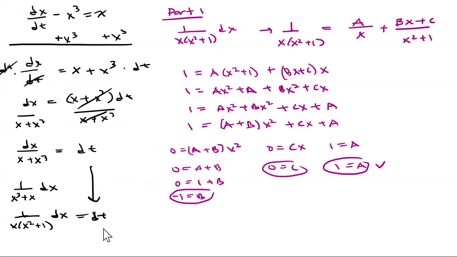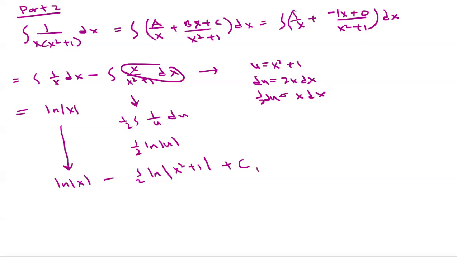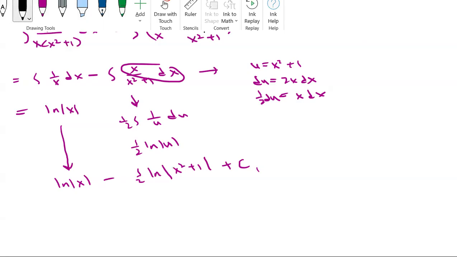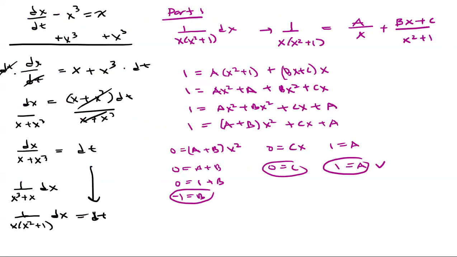And then now we have dt. Okay, so that's just going to be t, right? The integral of that is t. So let me write that here. Let's go back to this here. So again, I'm working on dt now. So the integral of dt, that's just going to give us t plus c2. Okay, so let's put that together.